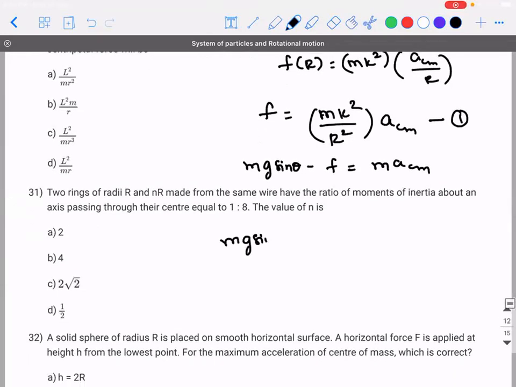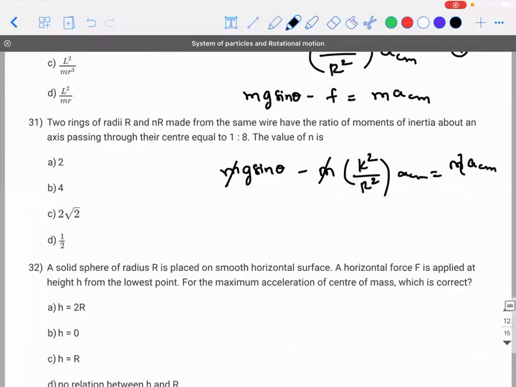So mg sin theta minus, in place of F, I substitute m k square divided by r square into the acceleration of center of mass, is equal to m into ACM. m and m get cancelled. So what is the acceleration of center of mass? You will get g sin theta, the whole divided by 1 plus k square divided by r square.